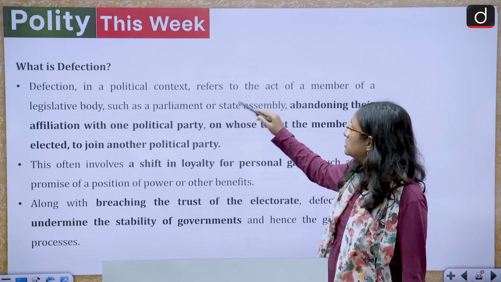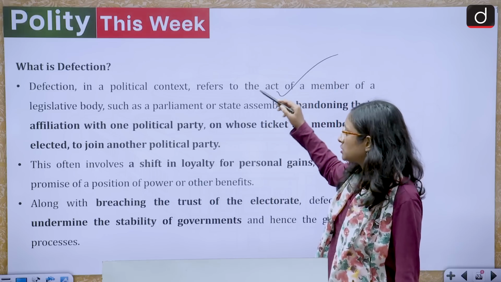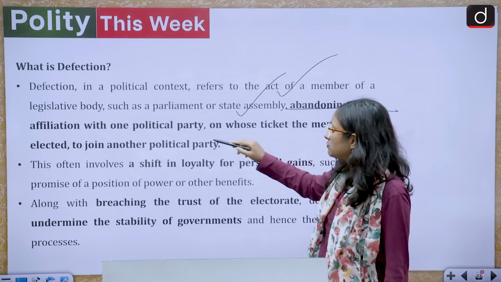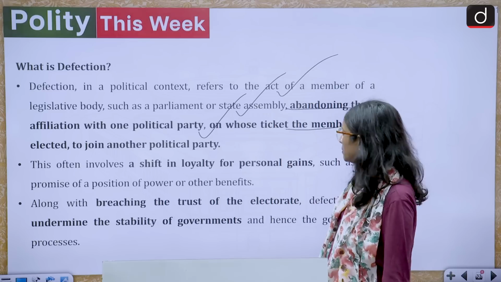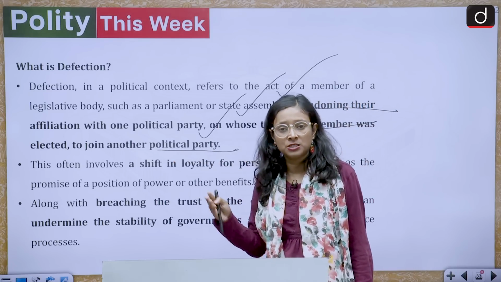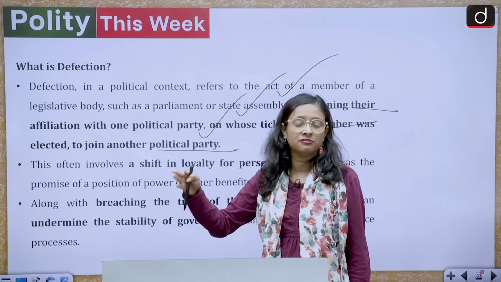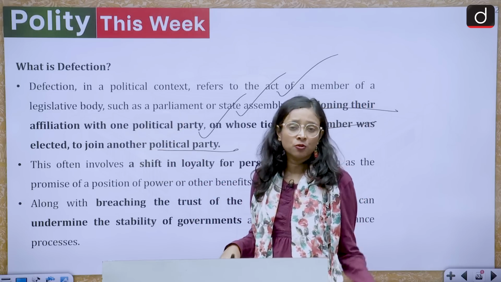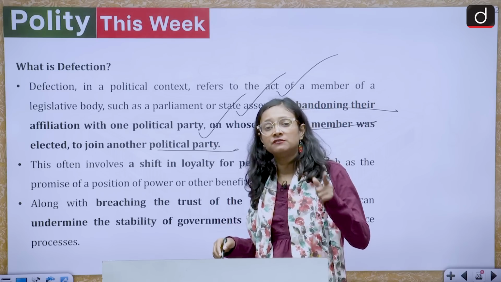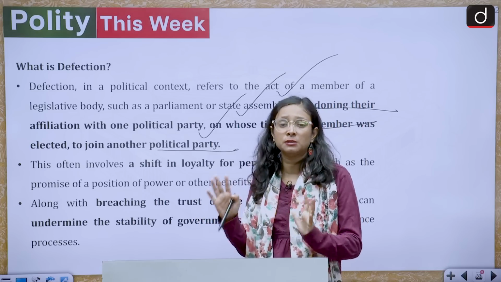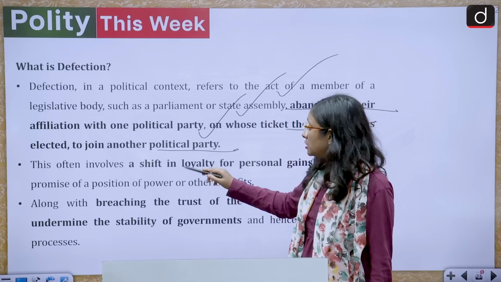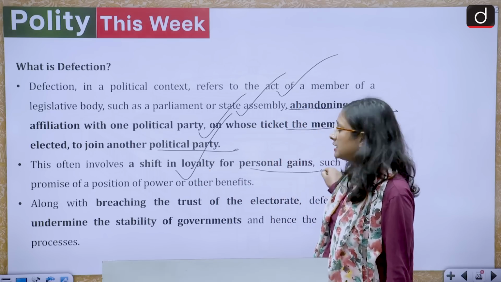Defection in a political context refers to the act of a member of a legislative body, such as parliament or a state assembly, abandoning their affiliation with the political party on whose ticket the member was elected to join another political party. We have BJP, Congress, RJD, TDP, JDU. Suppose a person from BJP decides to leave the party, then there will be a case of defection.